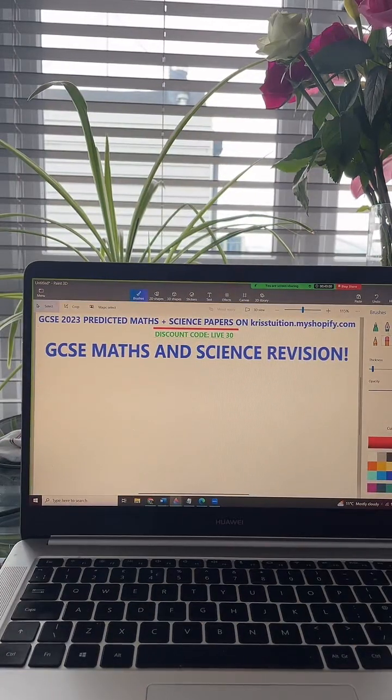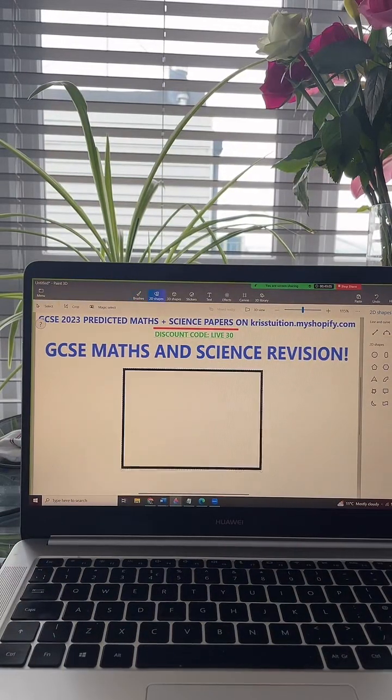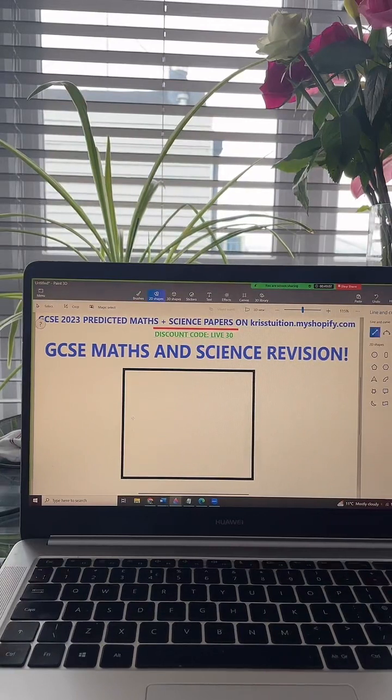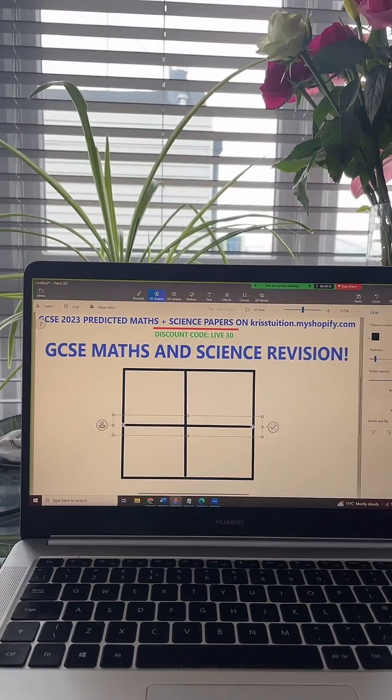Now, let's start with the heart. So I like to represent the heart almost like a box, okay? And this is the way that I'd represent it. And I'd split it up into the 4 chambers of the heart. Now remember that when we're dealing with the heart, the bit that looks like it's on the left is actually the right side of the heart, and the bit that looks like it's on the right is actually the left side of the heart, okay? So over here, I've got my right side of the heart, and over here, I've got my left side of the heart, okay?